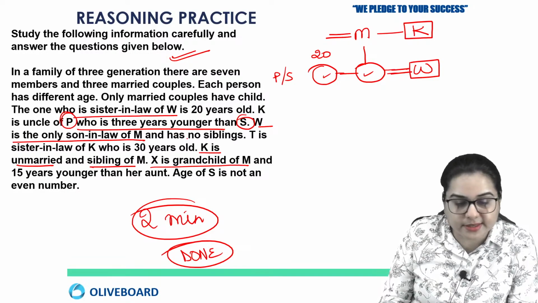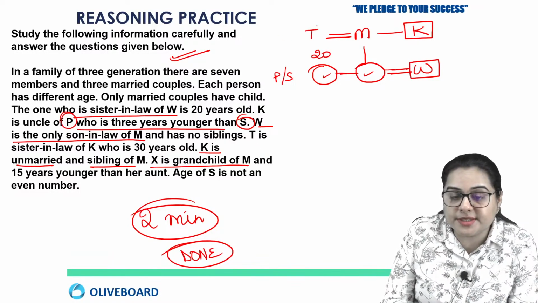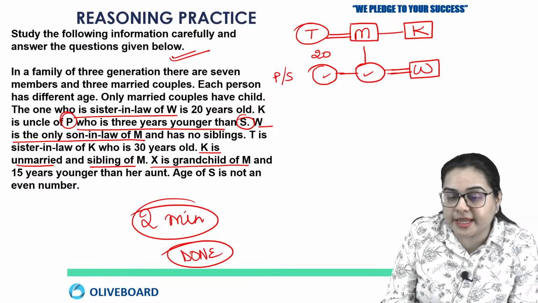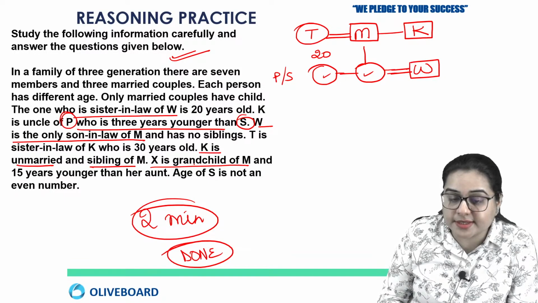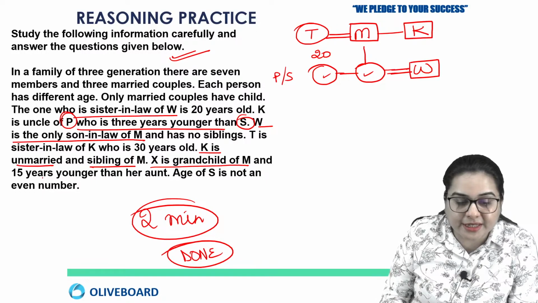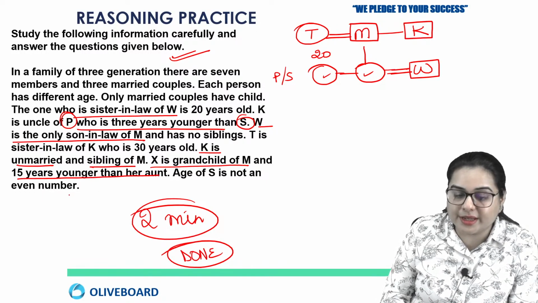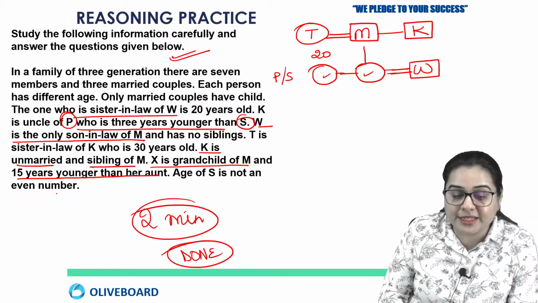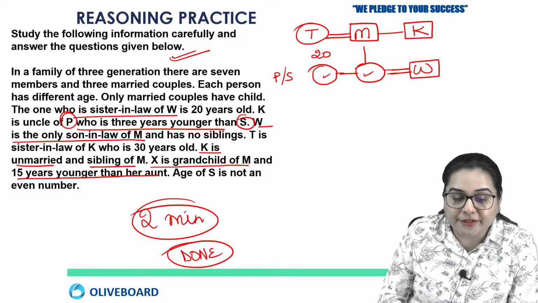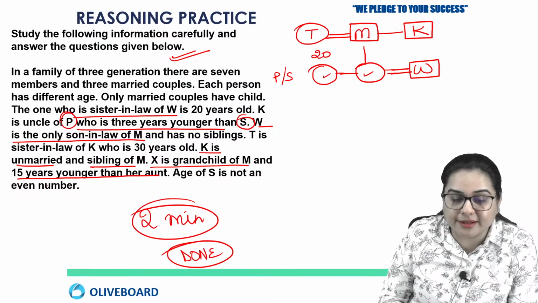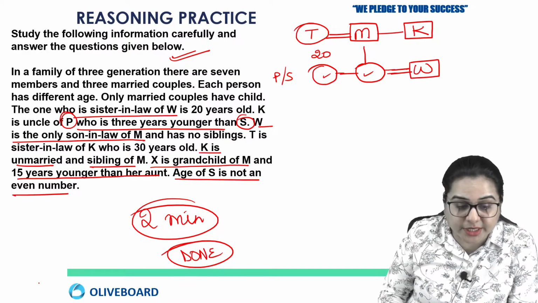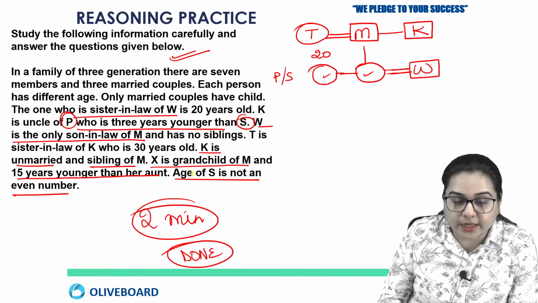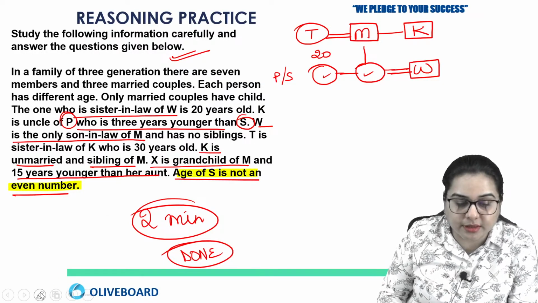Now W is the only son-in-law of M, we have done that, and has no siblings, justified. T is sister-in-law of K, so T will come here. That means M is actually male. K is unmarried and sibling of M, done. X is grandchild of M and 15 years younger than her aunt. Now if X is 15 years younger than her aunt, and one more thing, age of S is not an even number. Now this clears my doubt, that age of S is not an even number.